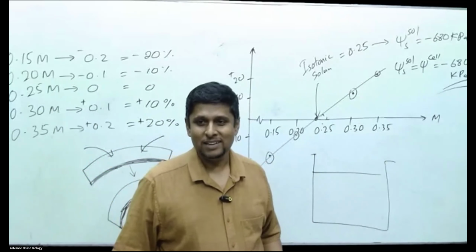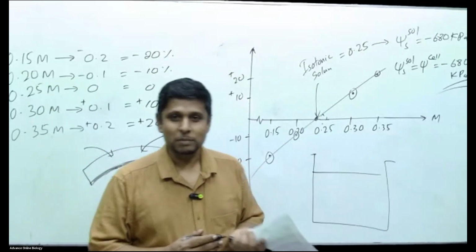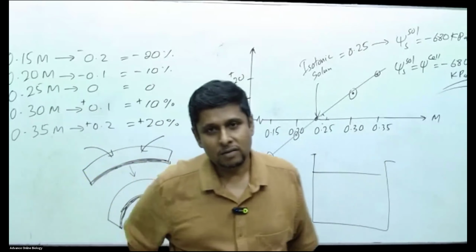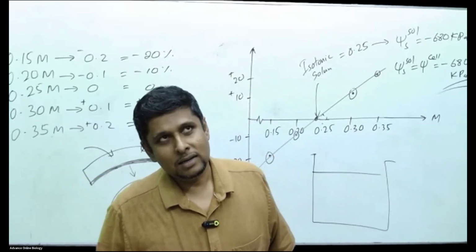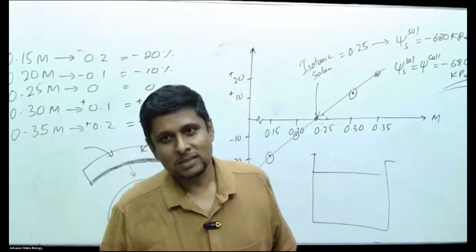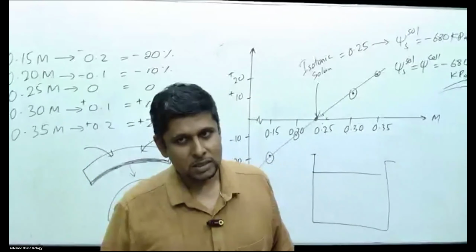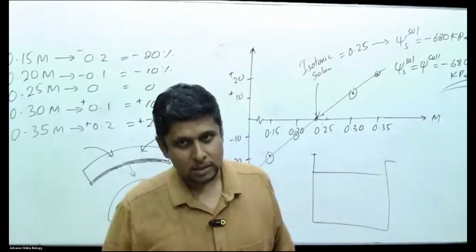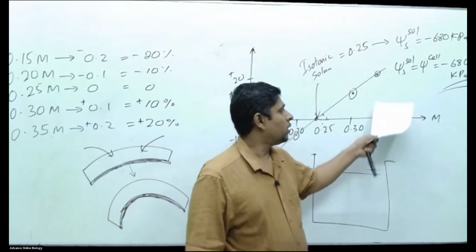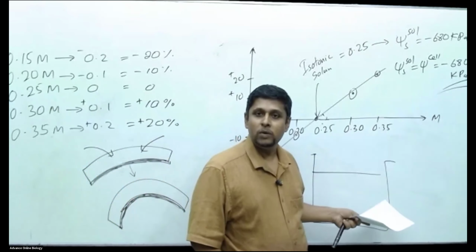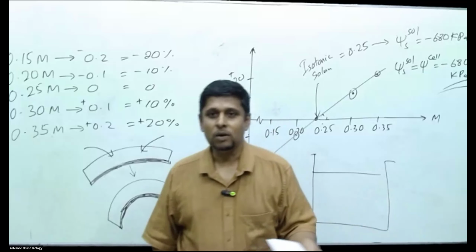We can't find that. No, we can't find it, because we know the water potential of the tissue, but the solute potential we don't know. We don't have any clue regarding solute potential.